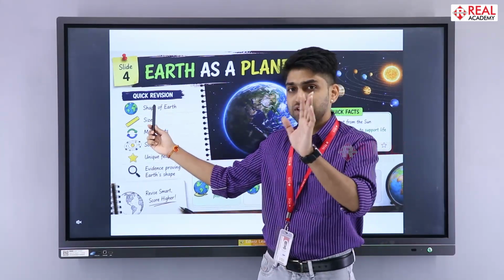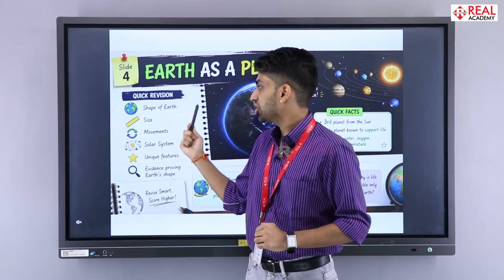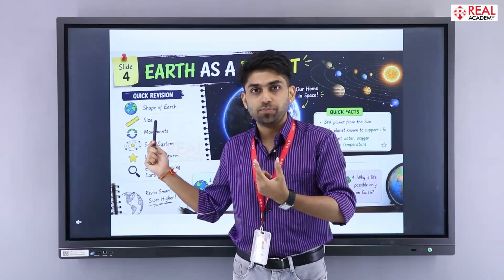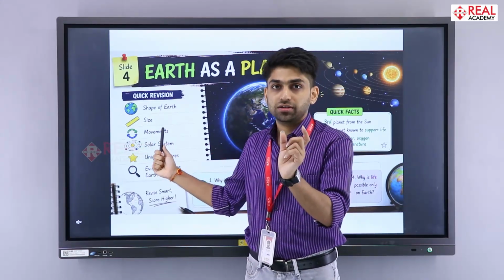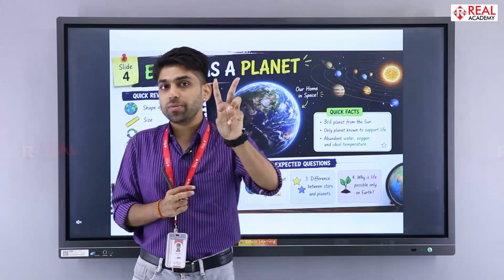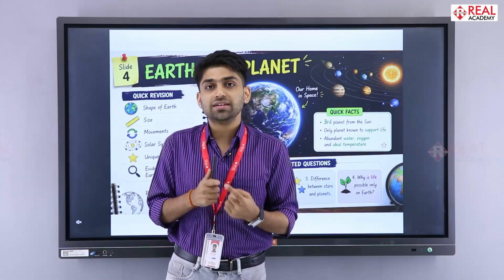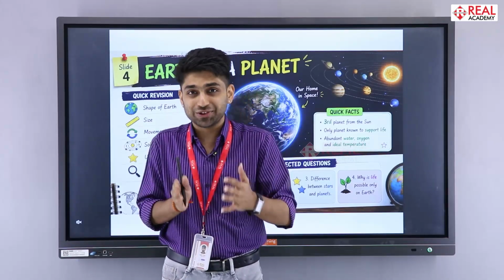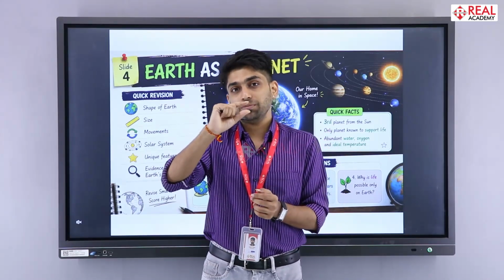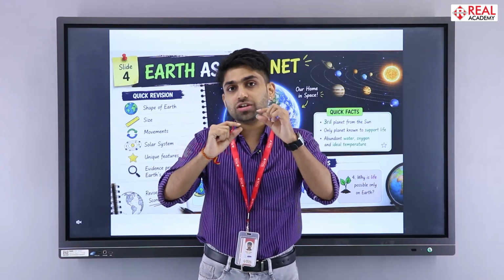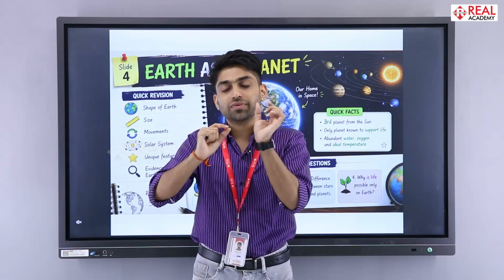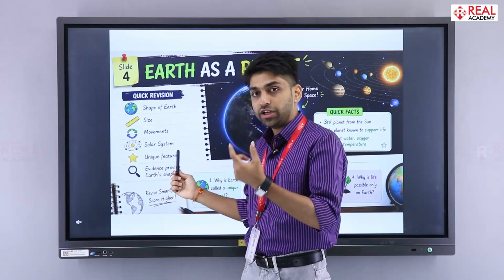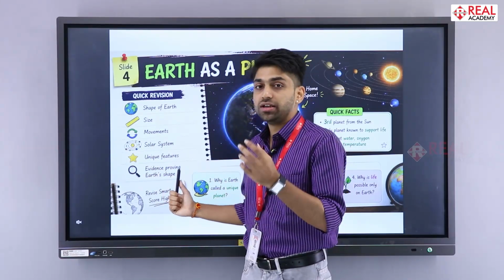So first, which things are you supposed to revise in this chapter? Shape of the earth, size of the earth. It means what is the size at the equator, what is the size at the pole. Then movements of the earth. There are two movements, I know that you remember them: rotation and revolution. You need to make sure that you know the difference between these two movements, because sometimes you know the definition but you don't know what to use it for. So, solar system, then unique features, then evidence proving the earth's shape.